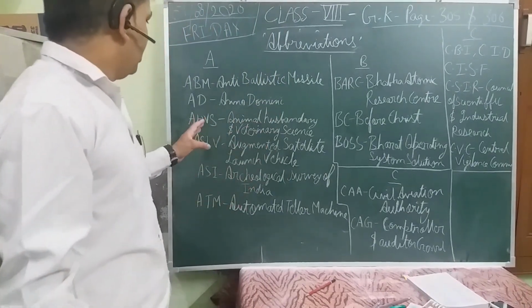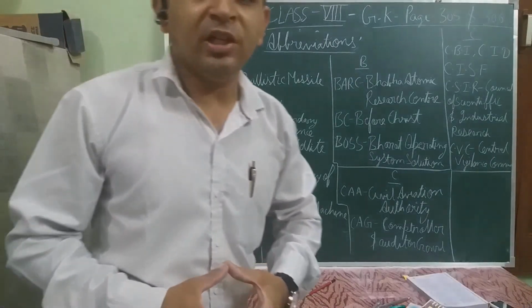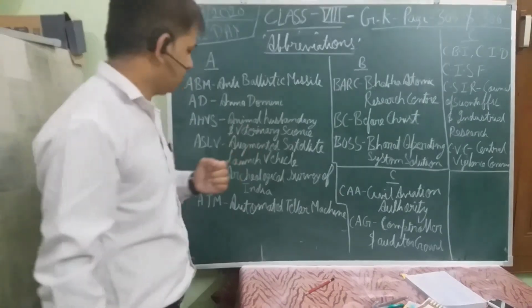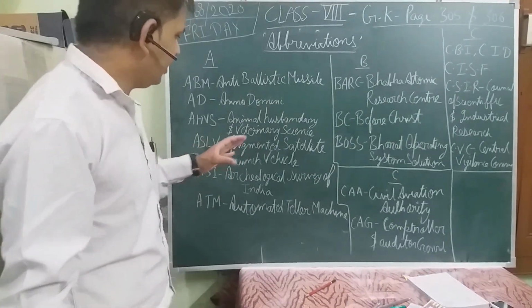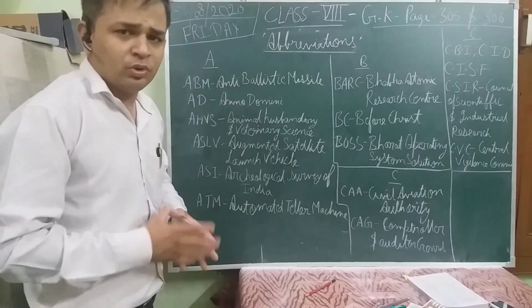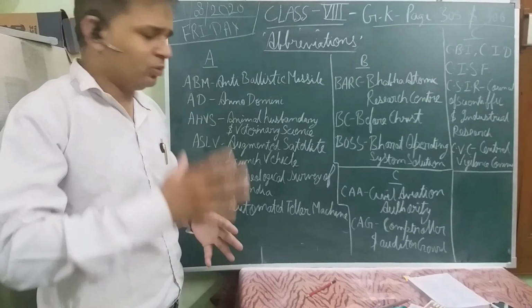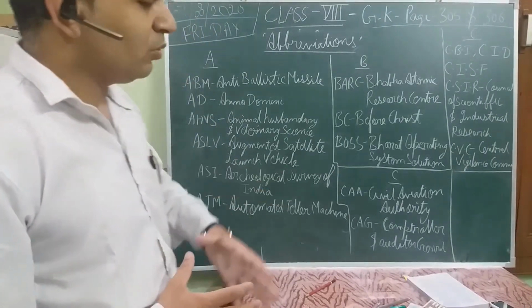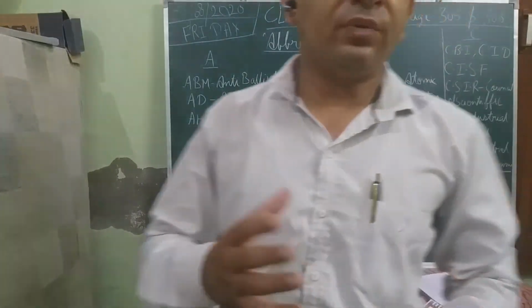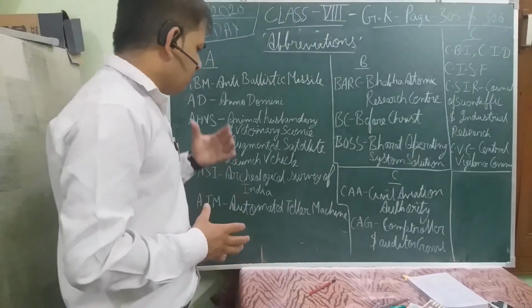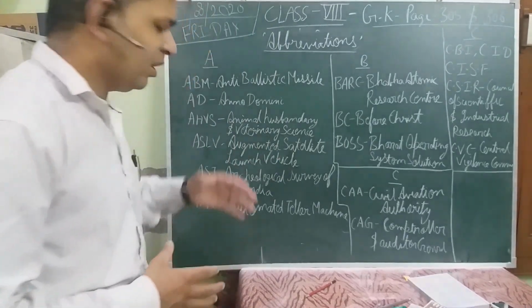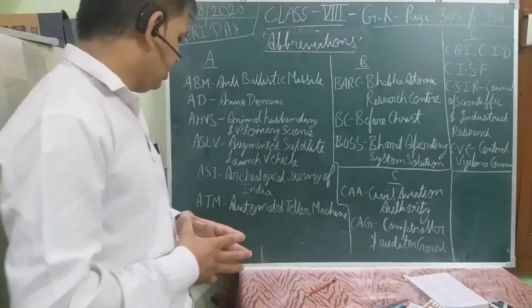Then AHVS, it's Animal Husbandry and Veterinary Science, a medical science which is being learned for taking care of animals and other things. ASLV, it's Augmented Satellite Launch Vehicle, which is again used for rocket science and the things which are going into the space. Archaeological Survey of India, it's an organization by the name of ASI. This organization looks after the cultural and heritage sites at the various places in India. Fine, and it does the surveys also of the important places.